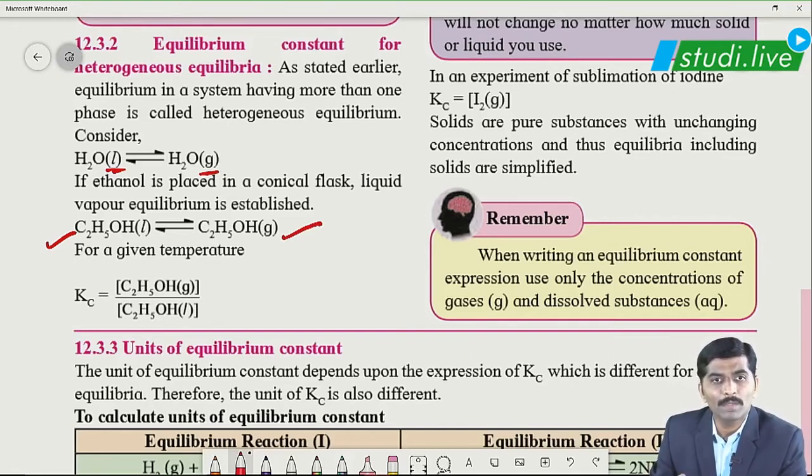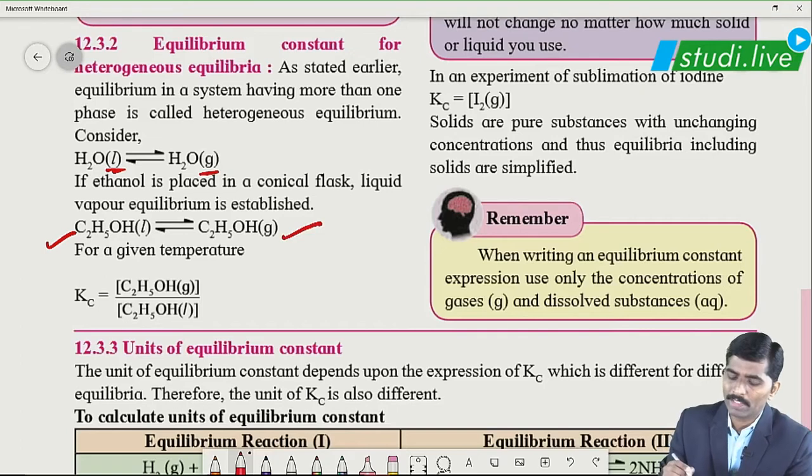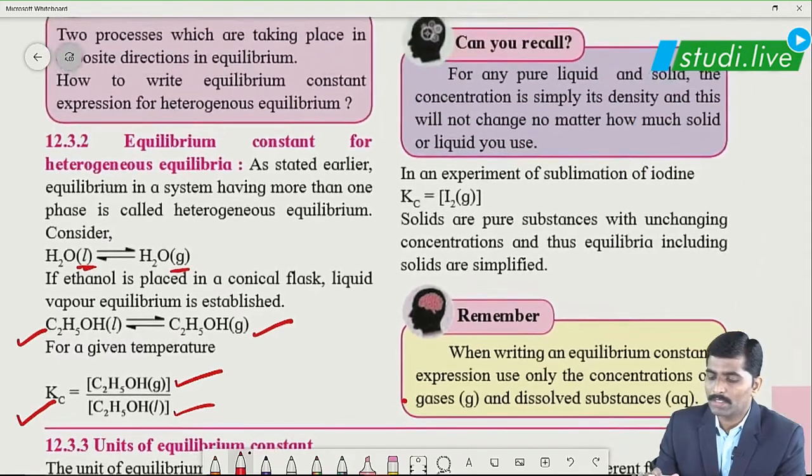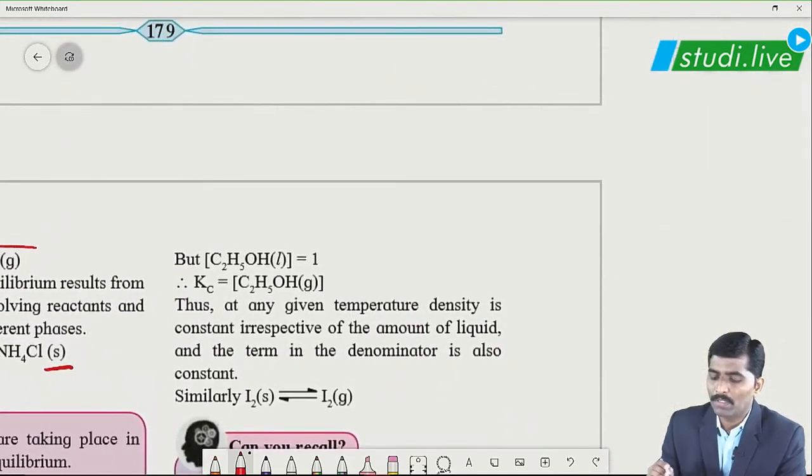For these equilibria, we can write the expression of equilibrium constant as concentration of product upon concentration of reactant, correct? But the thing to note is, in this example, the concentration of liquid ethanol is going to be 1. Why?